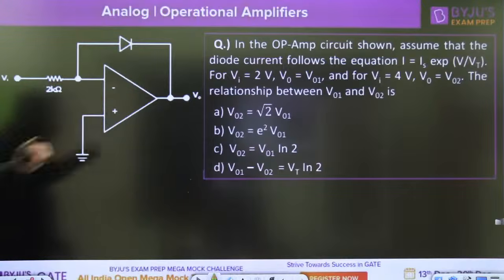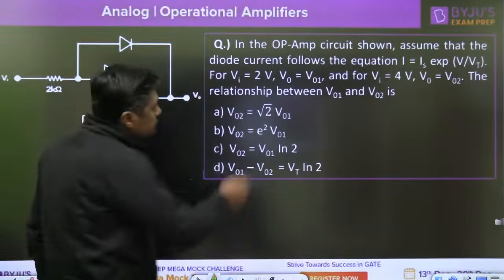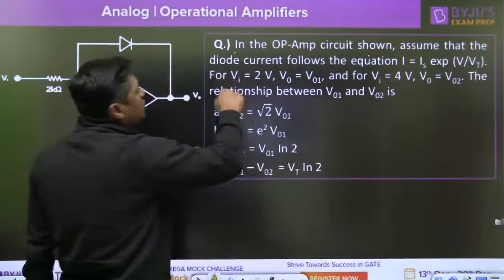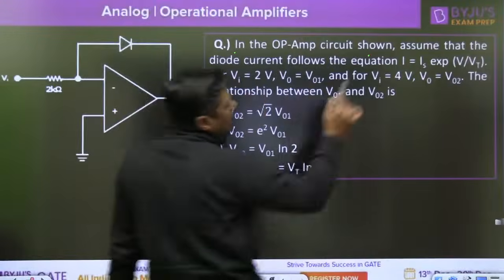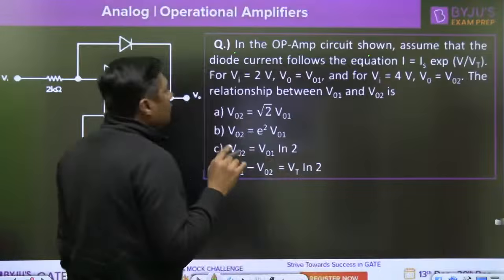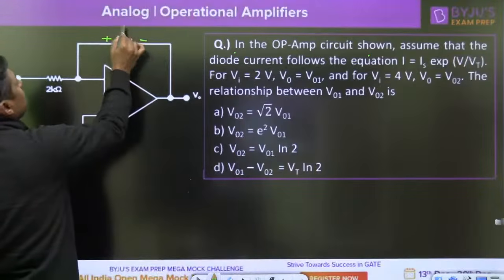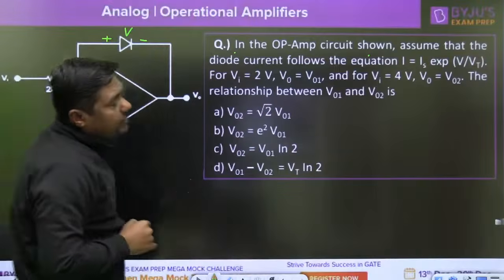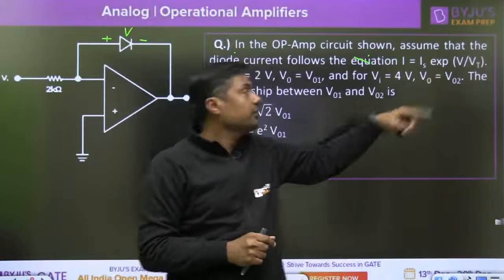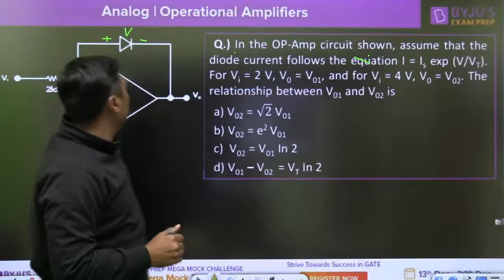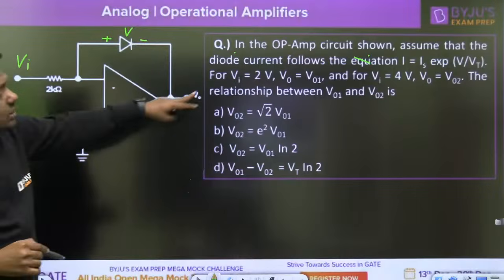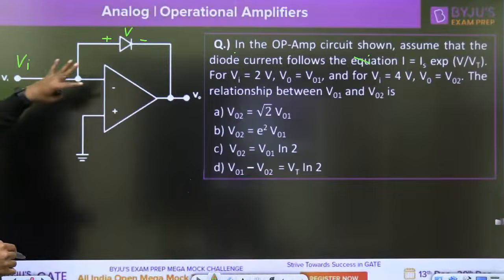So what is the question? First of all, give me the answer for this question. In the operational amplifier circuit shown, assume that the diode current follows the equation I is equal to Is exponential V by Vt, where V is the voltage across the diode and Vt is the volt equivalent of temperature and Is is the reverse saturation current, a non-linear equation. For Vi is equal to 2 volt, V0 is V01, and for Vi is equal to 4 volt, V0 is